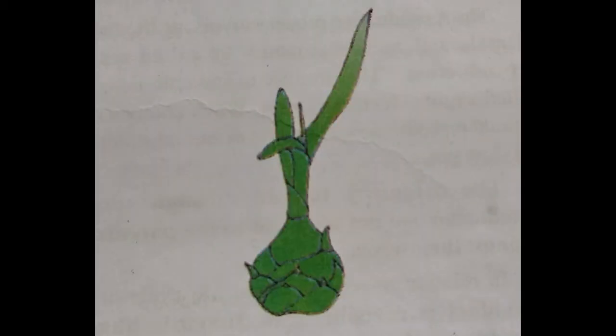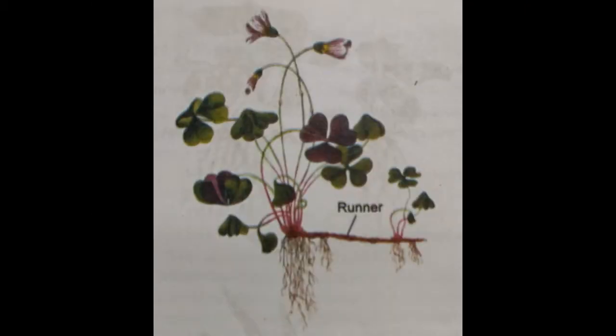Now this is the bulbil of agave, and this bulbil of agave also helps in the production of the new plant in the vegetative way. So it acts as the vegetative propagule for the production of the new plant. From this structure you can observe how the new plant will develop from here, and this new plant detaches from the mother plant and develops into a new plant. This process of asexual reproduction occurs here through the bulbils of agave. Now look at this plant.